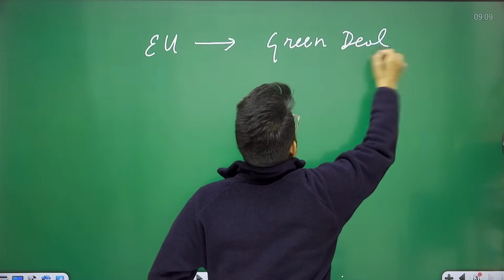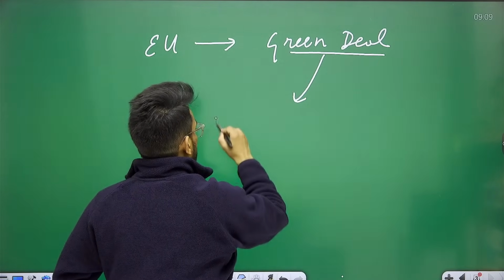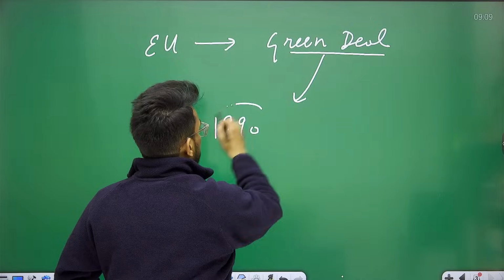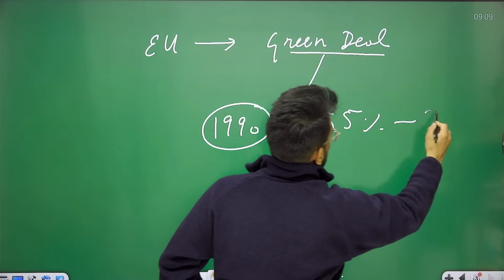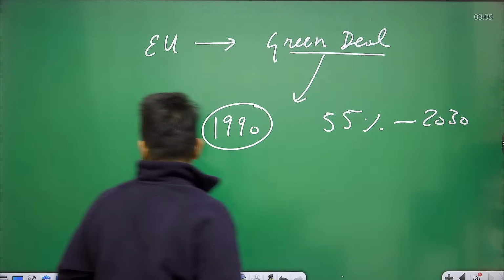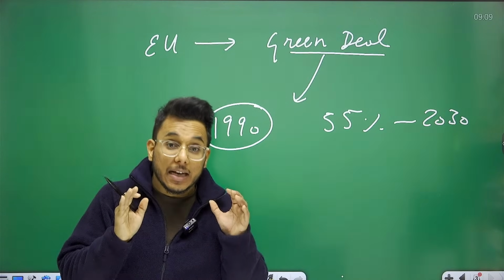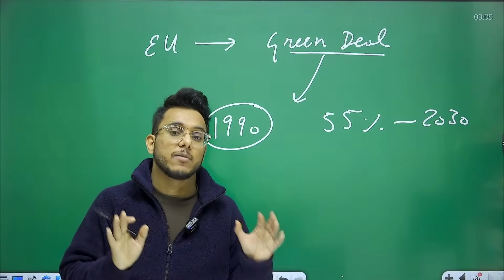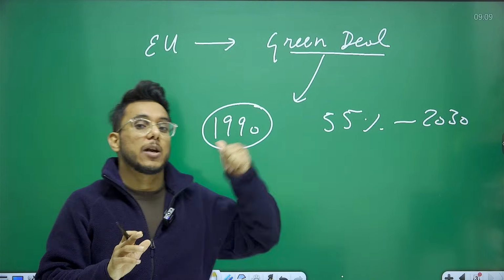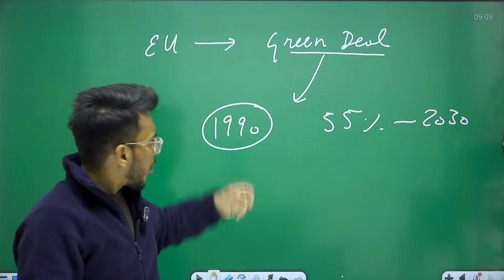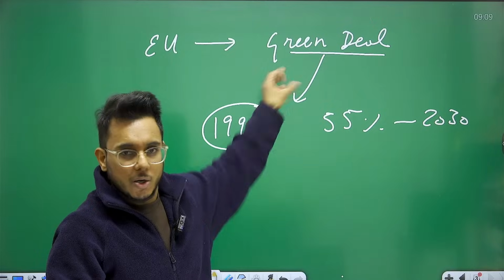As part of this Green Deal, they have provided that compared to the 1990 level, they will reduce their emissions by 55% till 2030. So understand, by 2030, they will carry out a reduction in their emissions by 55%. 55% of what? 55% of the emissions they were producing in 1990. So 55% emissions are to be reduced by 2030 by the European Union as part of the Green Deal.